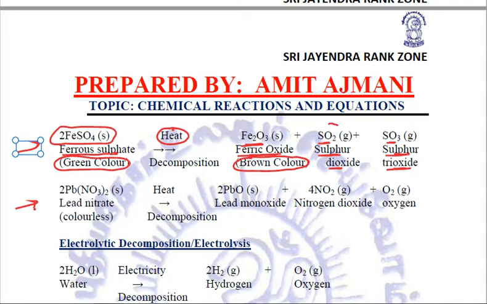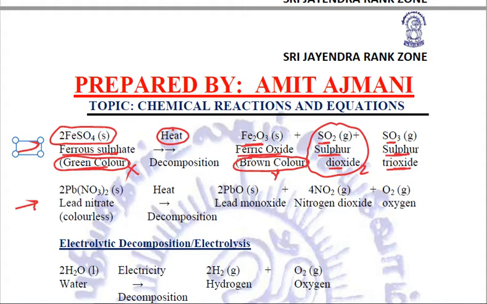Very important, the sulfur dioxide which is produced in this reaction is a choking gas, a suffocating gas. So you need to remember the characteristics of these reactions, because many times we are asked that a green colored compound X, when heated, gives a brown colored compound Y along with a choking gas Z. What are X, Y, Z?